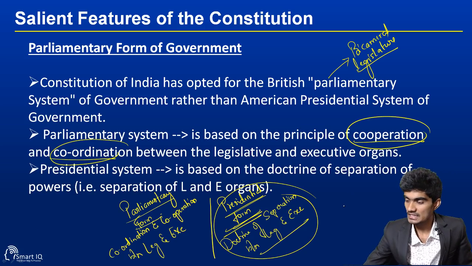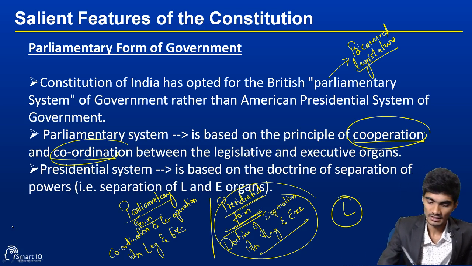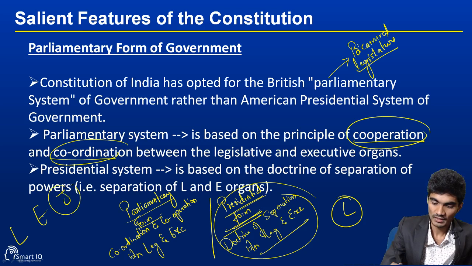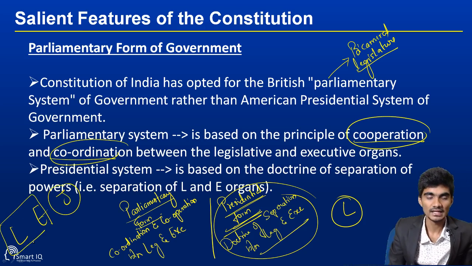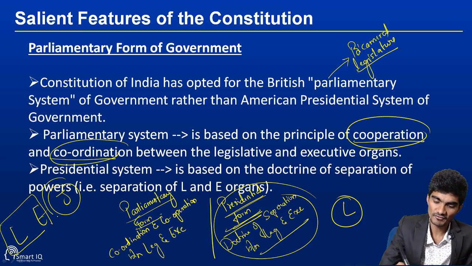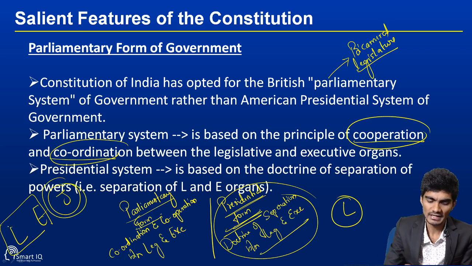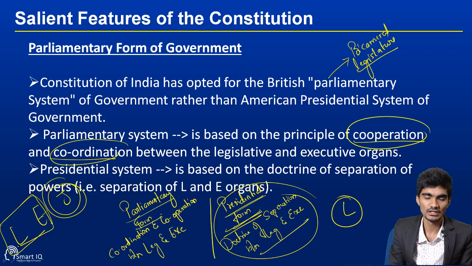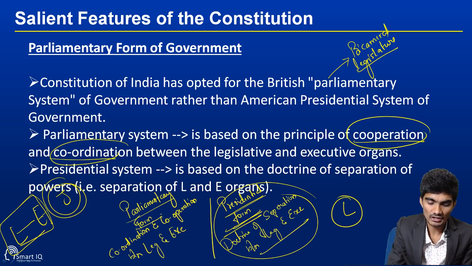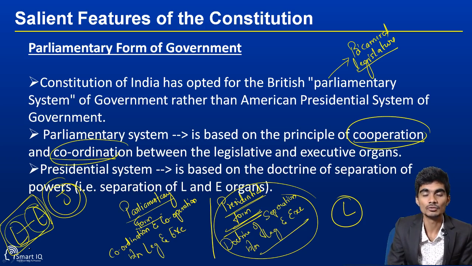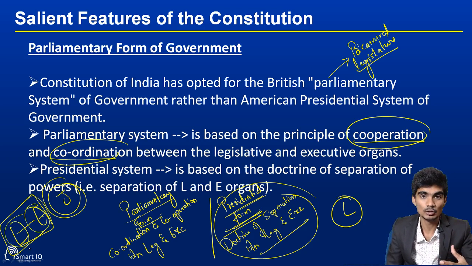So in this legislature, executive, and judiciary, what we call as parliament here is the legislative, and the judiciary is an integrated and independent organ of the government. But in the case of legislature and executive, in the parliamentary form of government, there is coordination and cooperation between the legislature and executive, because whatever decisions they take in the parliament, there has to be coordination and cooperation between them.